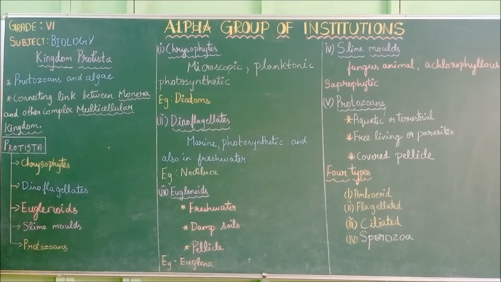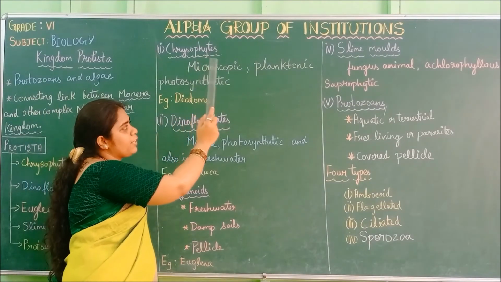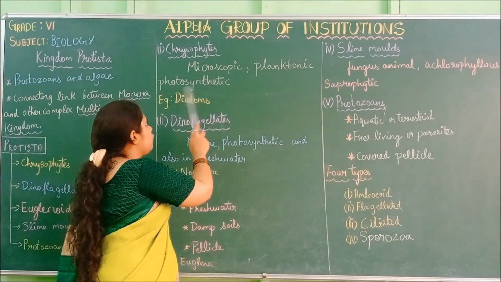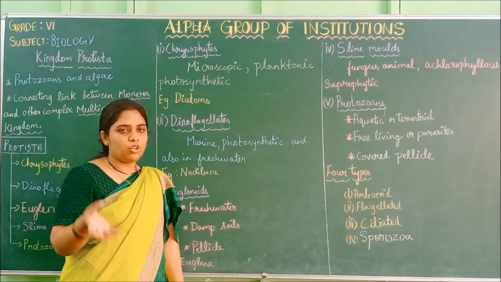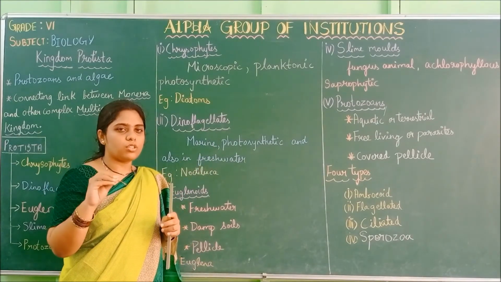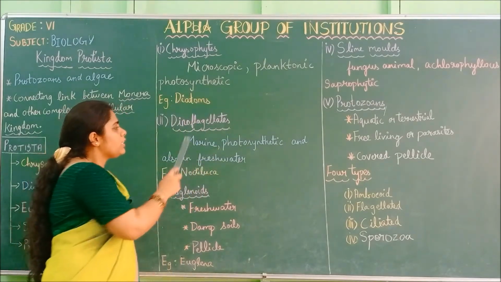So Protista is divided into 5 types: chrysophytes, dinoflagellates, euglenoids, slime molds, and protozoans. Chrysophytes are microscopic, very minute, and planktonic, meaning small creatures, and photosynthetic. So they have chlorophyll, they can prepare their own food through photosynthesis. Example, diatoms.